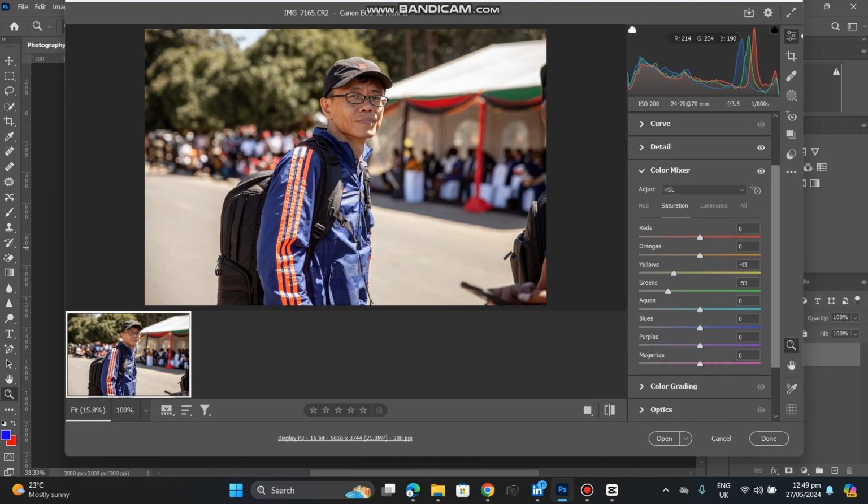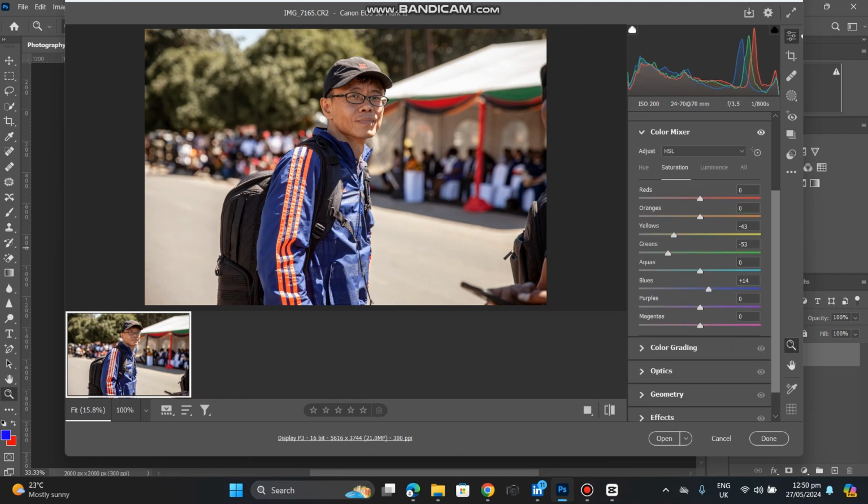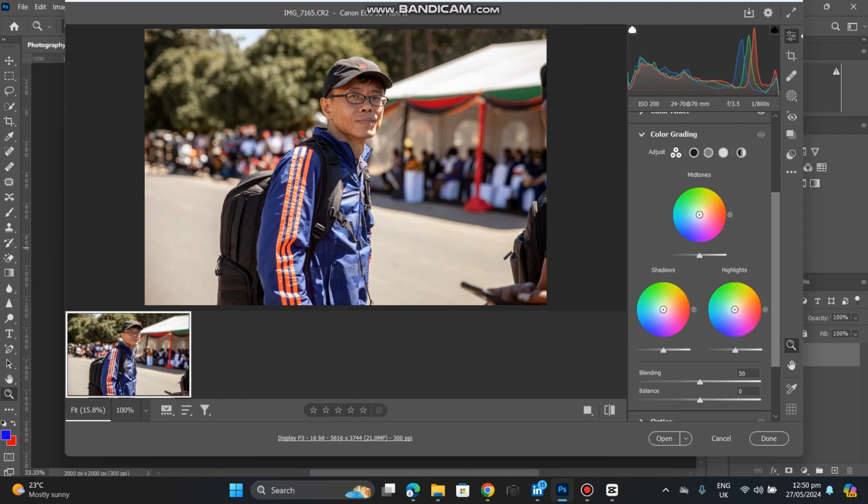You can see that she's wearing blue, and the best thing to do is let the subject pop. So just saturate the blue a little so that the subject pops. Okay, so we're going to go to our color grading. When you go to our color grading, we're just trying to look for that nice look in our picture.